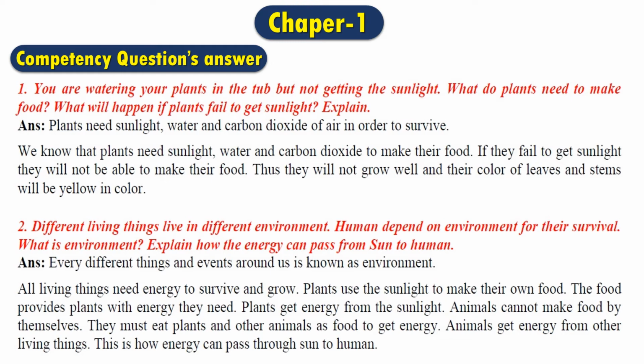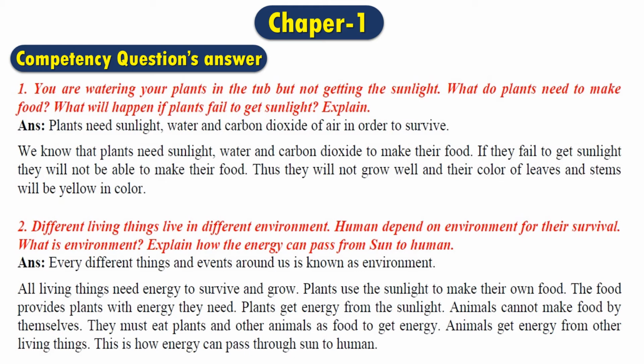They must eat plants and other animals as food to get energy. Animals get energy from other living things. This is how energy can pass from the sun to humans. Let me clarify. We have seen that plants get energy from food, and we know without sunlight the food cannot be made.